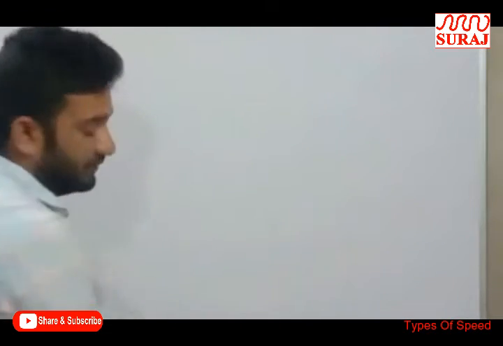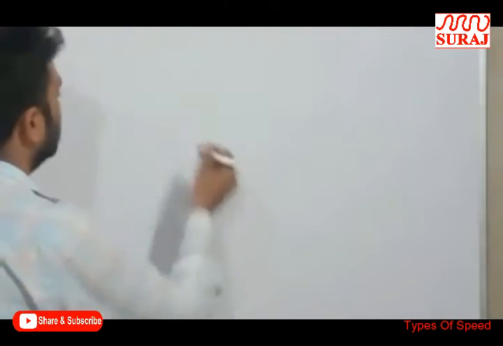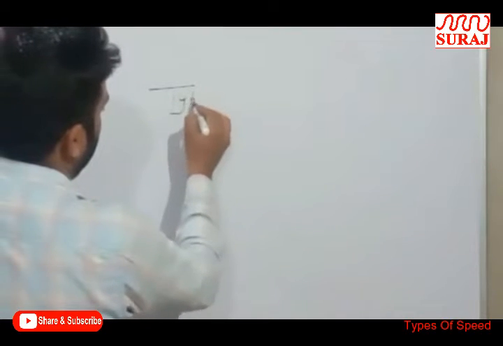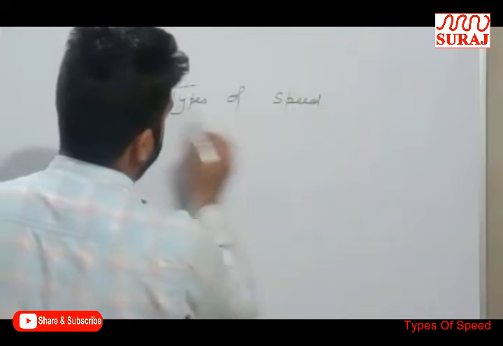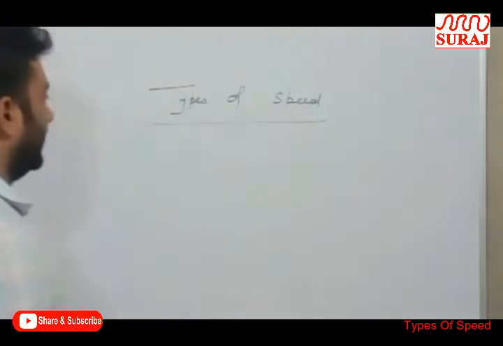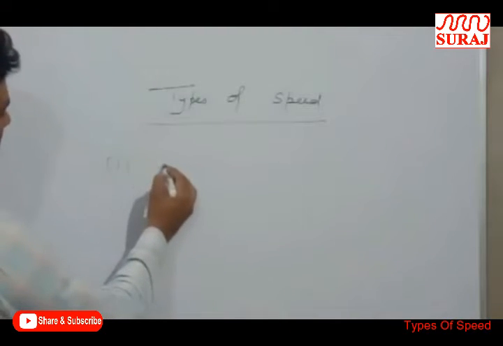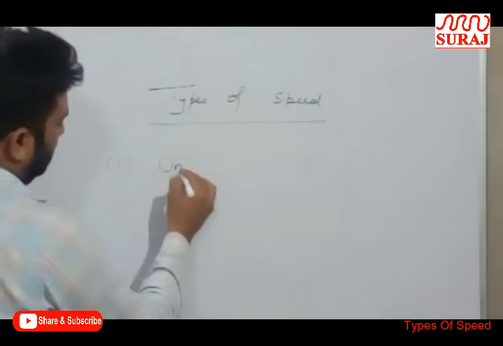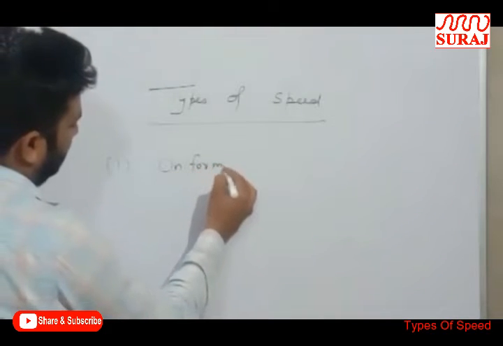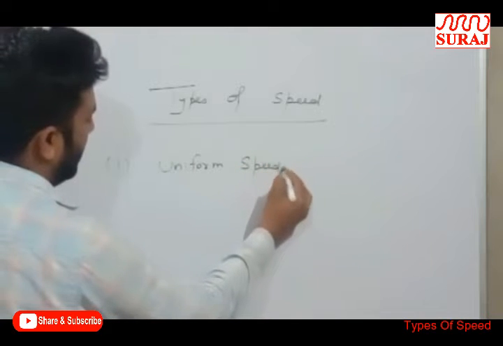Now we will discuss types of speed. The first is uniform speed.